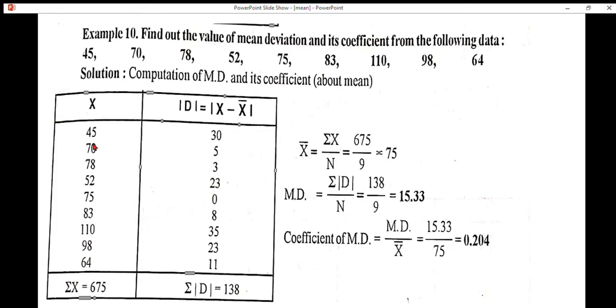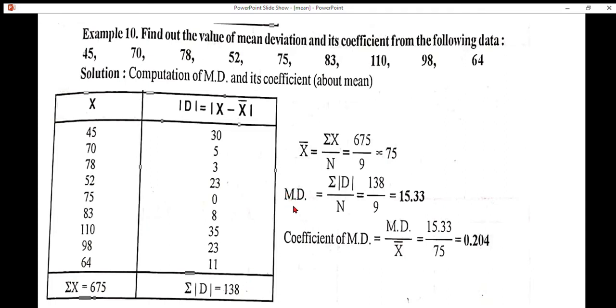70, x value, minus arithmetic mean 75. 70 minus 75, we get 5, ignoring the signs. That is, all the deviations are assumed as positive. So, summation of all these values, summation modulus d is equal to 138.